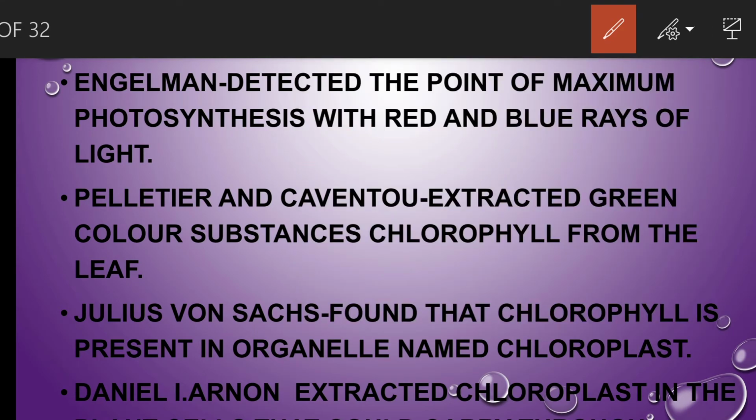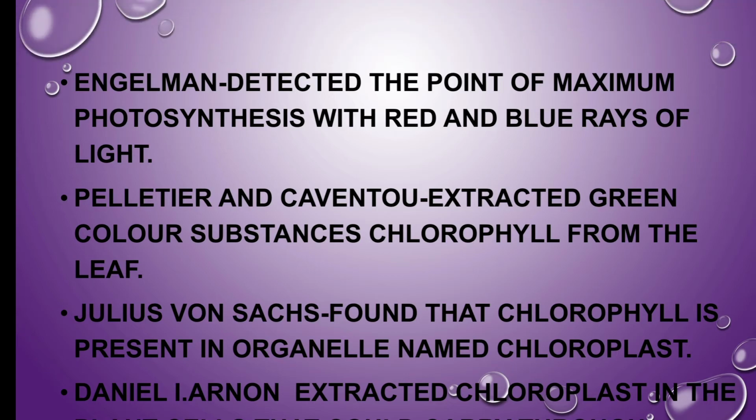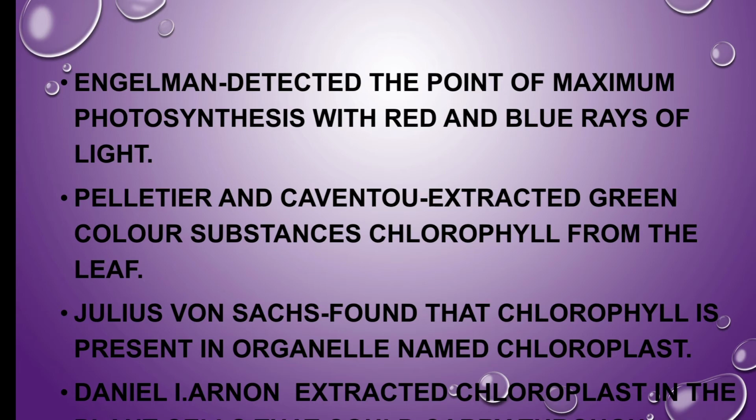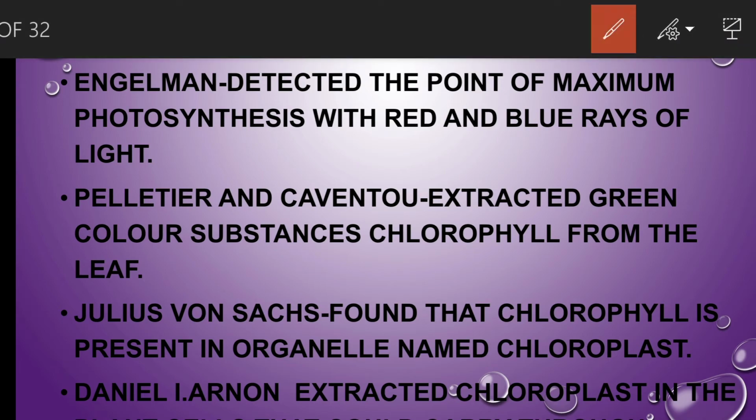Next, Pelletier and Cavendish both extracted the green colored substance from the leaves, that is chlorophyll. So both extracted the green color pigment, and they named it chlorophyll. Chloro means green, phyll means leaf. That means photosynthesis takes place in the green parts of the plant. Next, Julius Van Sachs found that chlorophyll is present in the organelle named chloroplast.